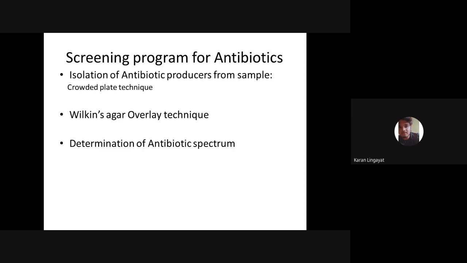It is a range of antibiotics which indicates the variety of species. Yes, I heard some keywords which are correct, but sorry, I couldn't hear you clearly.